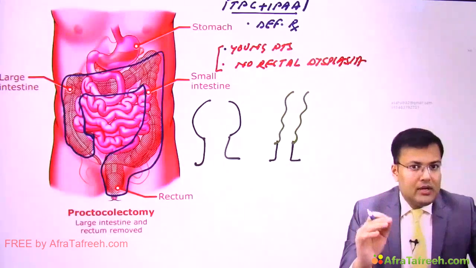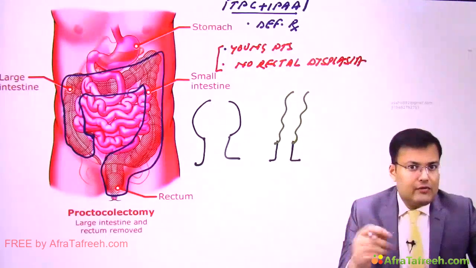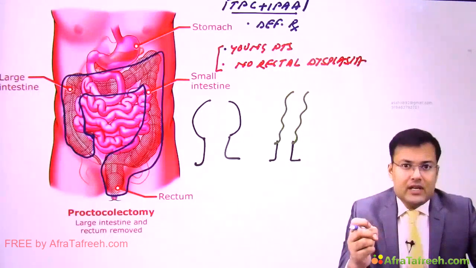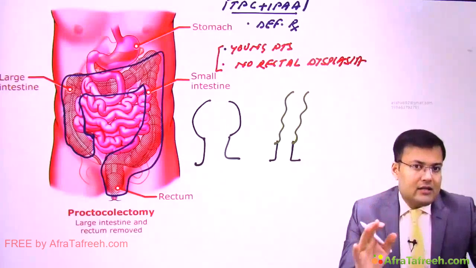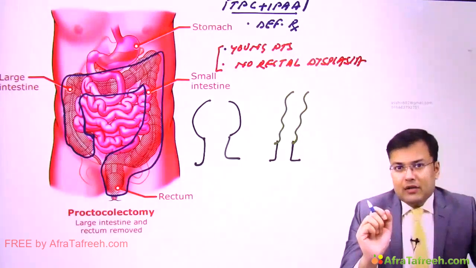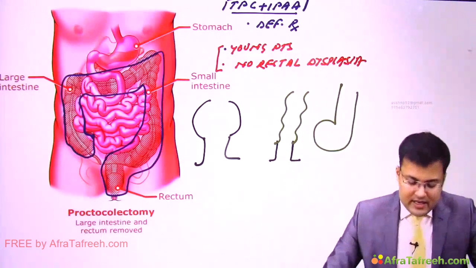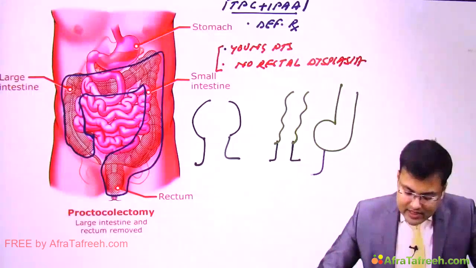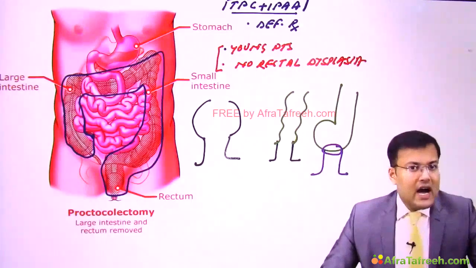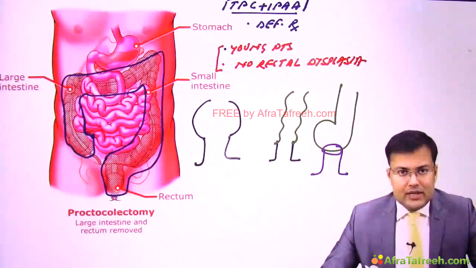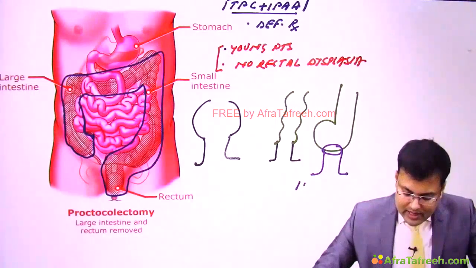And what is the problem? It is going to increase the stool frequency. In certain cases it is 10 to 15 times per day. That's why we have to create a pouch of ileum. So what kind of pouch? This J-shaped pouch is generally created, and after creating this J-shaped pouch we go for anastomosis. So this is ileal pouch, and we are going to anastomose it with anal canal. So what's the name? Ileal pouch anal anastomosis. So this is ileal pouch anal anastomosis.